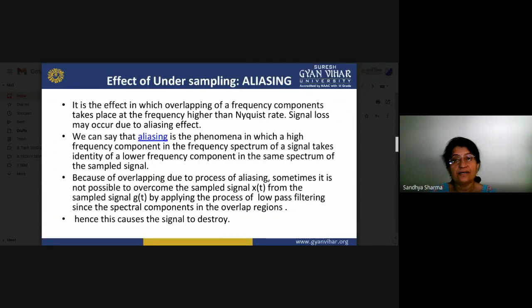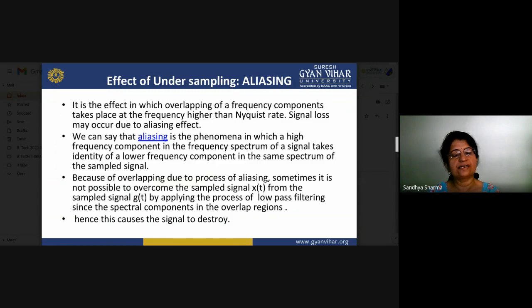What about the effect of undersampling? That is also called the aliasing problem in communication. Here, overlapping of frequency components takes place, and signal loss may occur due to the aliasing effect. If there is overlapping between spectra, there may be loss of signal. This type of overlapping is called the aliasing effect, in which the high frequency component in the spectrum of the signal appears as a lower frequency component.